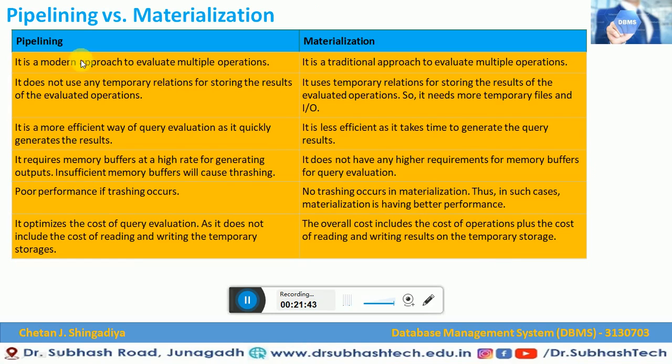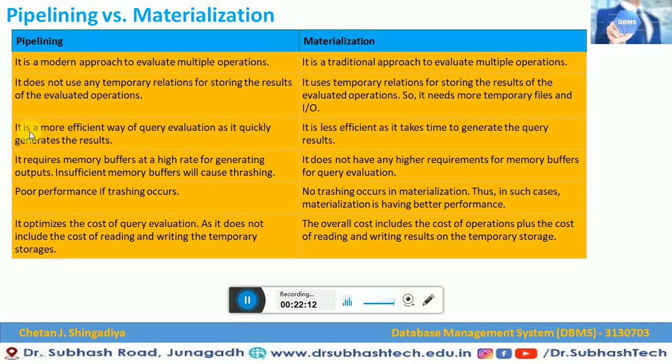Let us explain. Pipelining is a modern approach to evaluate multiple operations, in terms of materialization, which is a traditional approach to evaluate multiple operations. In case of pipeline, it does not use any temporary relation for storing the result of the evaluated operation, while in case of materialization, it uses temporary relations for storing the result of the evaluated operation. So it needs more temporary files and input-output operations.